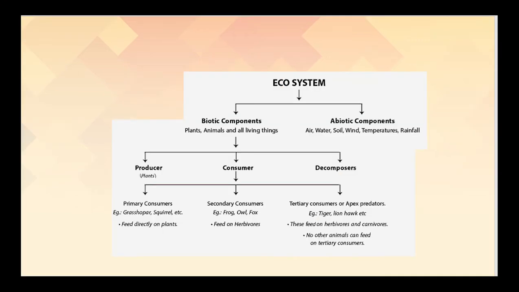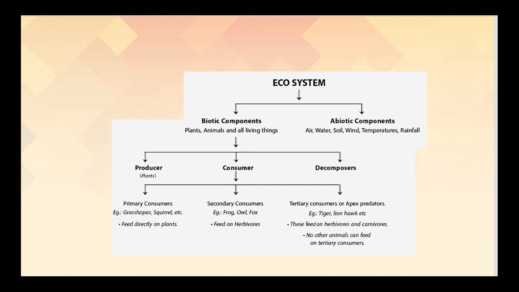Students, let us recall ecosystem. What is it? The interactions between biotic and abiotic components make an ecosystem. Now there are two main components of ecosystem, children. One is biotic component, which includes all types of living things, that is plants, animals, fungi, bacteria, etc. Whereas abiotic component includes air, water, wind, soil, temperature, rainfall, etc.